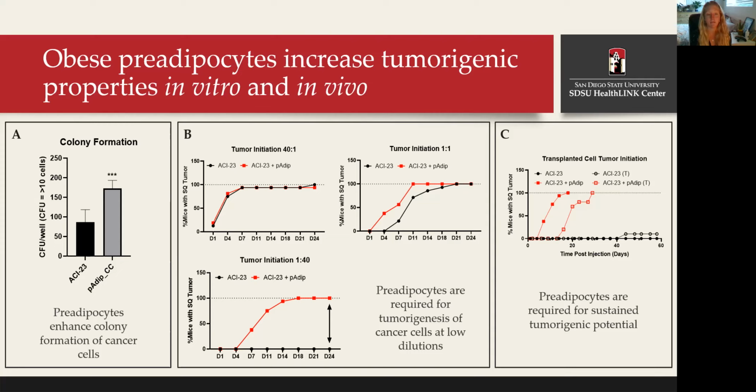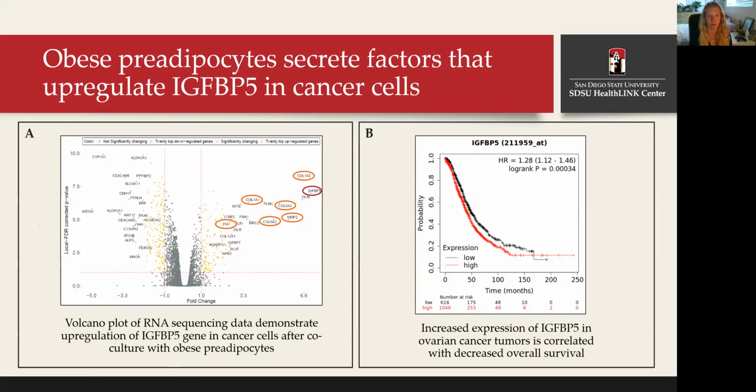This is expanded upon in panel C, where we used a transplantation assay that used tumor cells isolated via fluorescence activated cell sorting from the 1:40 tumors and re-injected them again, with and without preadipocytes, and saw that sustained signaling from the preadipocytes is required to maintain this phenotype.